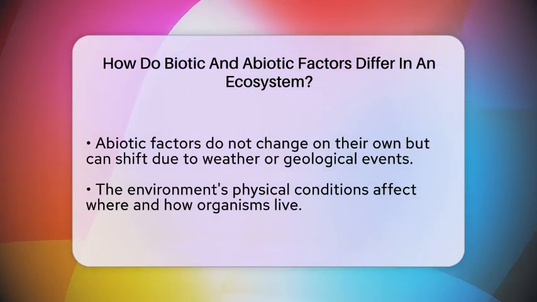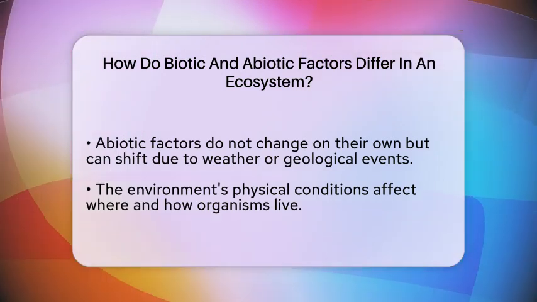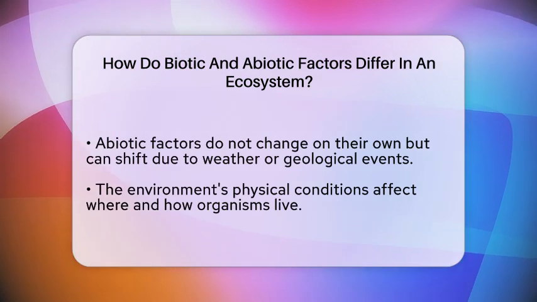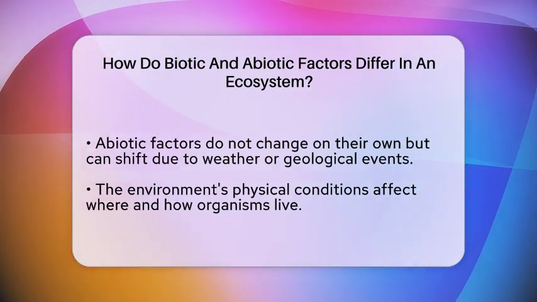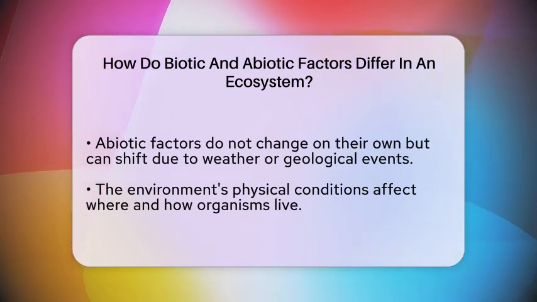Living organisms interact with each other through relationships like predation, competition, and cooperation. These interactions shape the ecosystem's structure. Abiotic factors do not interact in this way but set the stage for these interactions to happen.